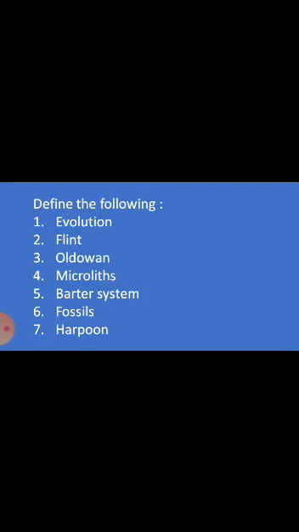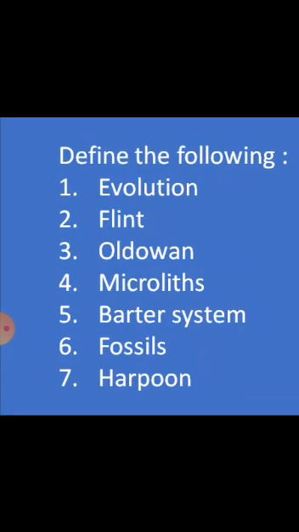Then I will give some definitions. This I have already given in your copy. You have already done it in the form of question answers or new words. From there I have selected some definitions. You have to learn these definitions for the examination. First, evolution. Evolution is already done in your copy. What is evolution? Evolution is the process of emergence of modern man from primitive.